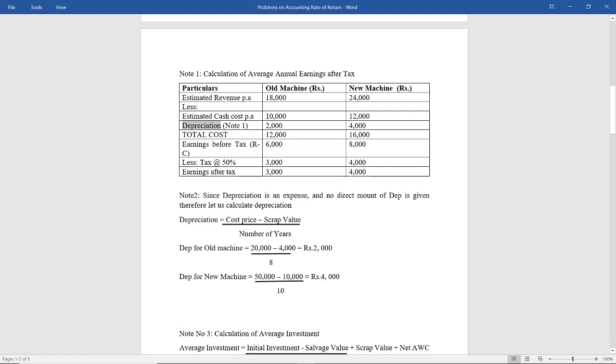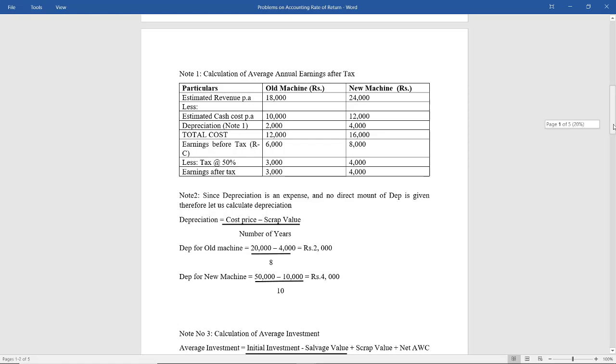So cash cost is given in the problem, 10,000 and 12,000. Depreciation, let us see how we solve depreciation. Since depreciation is an expense and no direct amount of depreciation is given, let us calculate depreciation. How do we calculate depreciation? Cost price minus scrap value divided by the number of years.